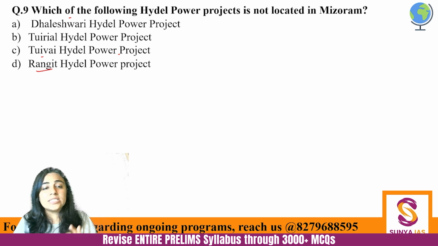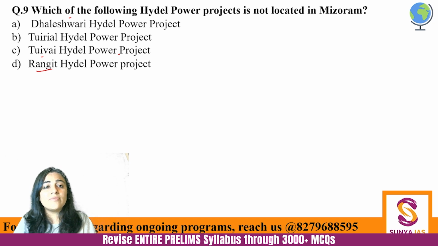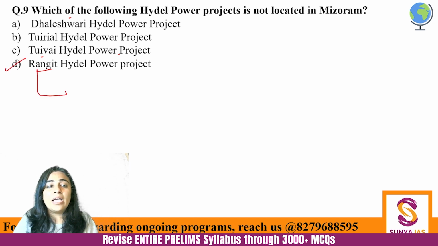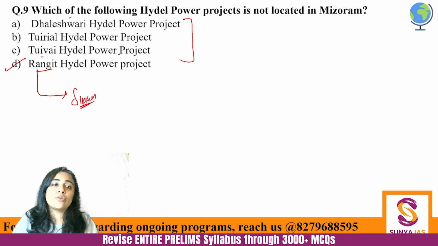So, which of these is not in Mizoram? It's important. The answer to this one is D, Rangit. Rangit Hydropower Project is in Sikkim and the rest of the three are in Mizoram. So Dhaleshwari, Turiyal and Tuival.